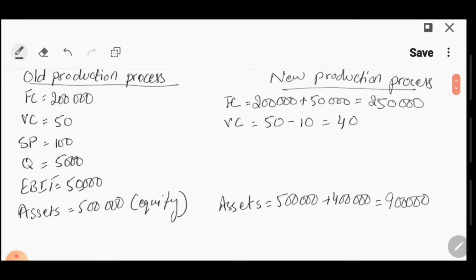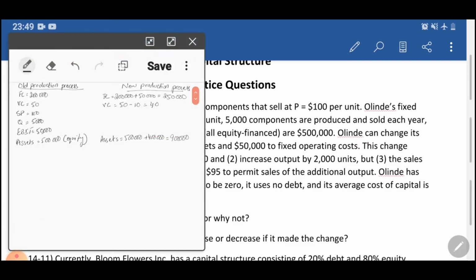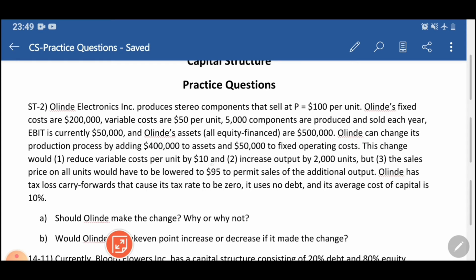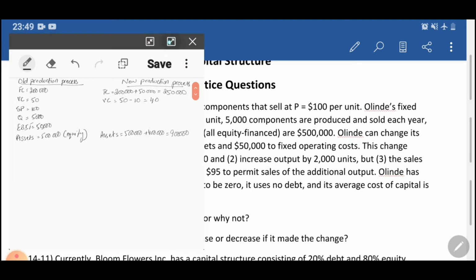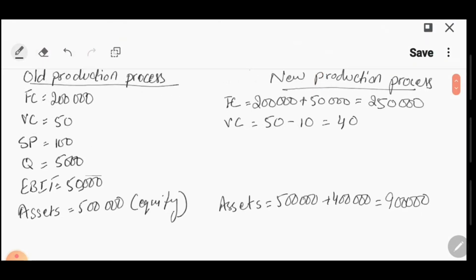Going back. And increase output by 2,000 units. So output will increase by 2,000 units. Okay, so let's write this down as well. ये रही हमारे पास quantity. So quantity 5,000 है और 2,000 units से increase हो जाएगी, 7,000 की हो जाएगी.